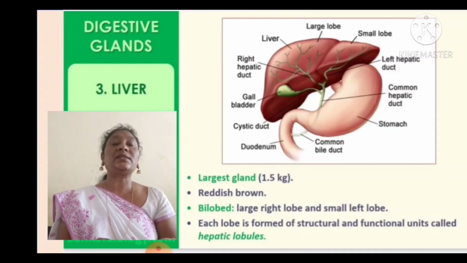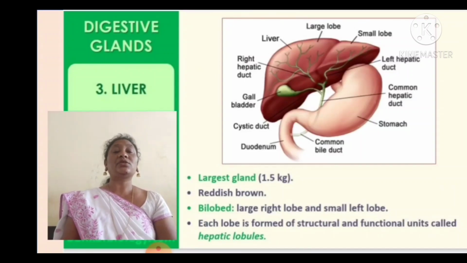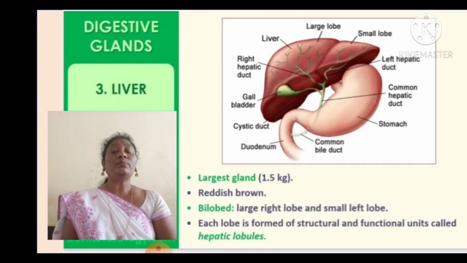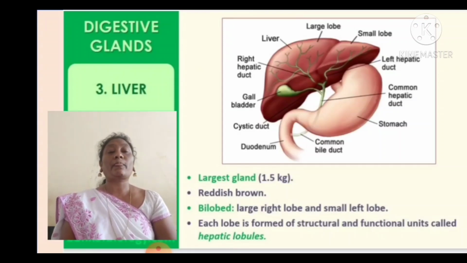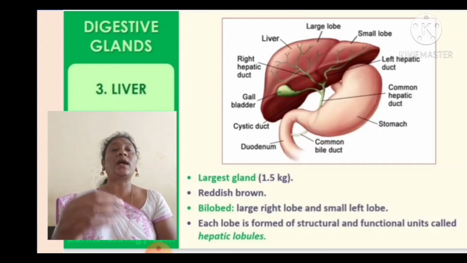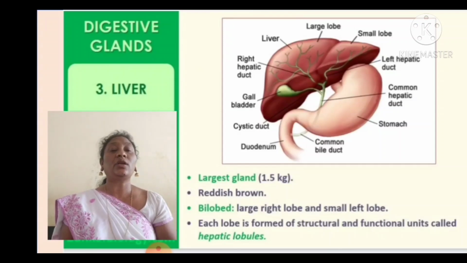The next digestive gland is the liver. It is the largest gland. The weight of the liver is nearly 1.5 kgs. The color is reddish brown and it is bilobed. You can see the lobes: a large right lobe and a small left lobe.